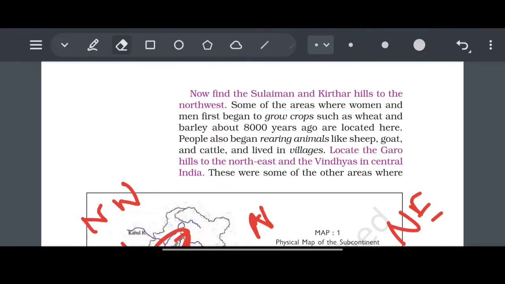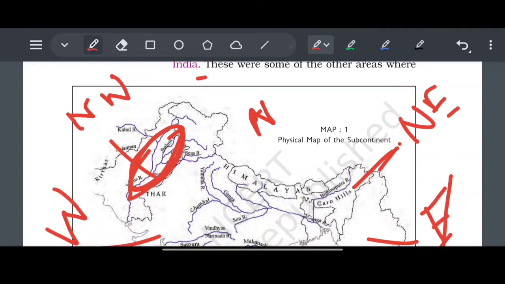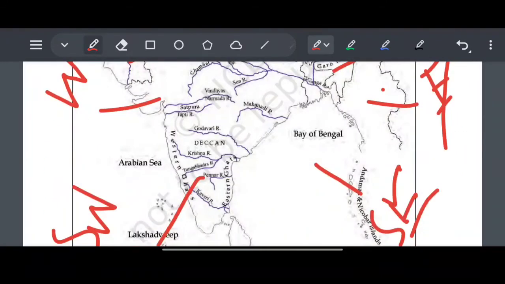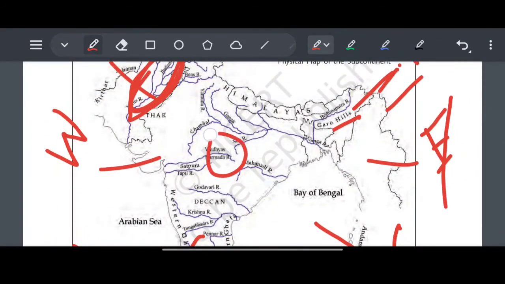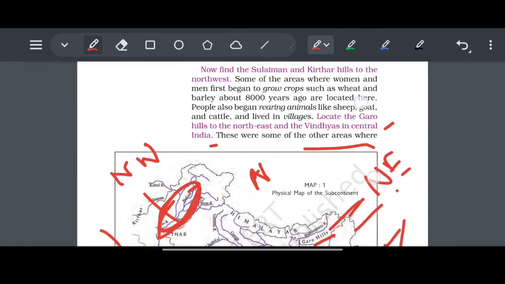And here's the third paragraph. Let's locate the Garo Hills to the northeast and the Vindhyas in the central India. Okay, let's find Garo Hills northeast. Okay, आप लोगों को पता ही है अभी northeast and the Vindhyas in the central. So Vindhyas in the central. So what is in there? There were some of the other areas where